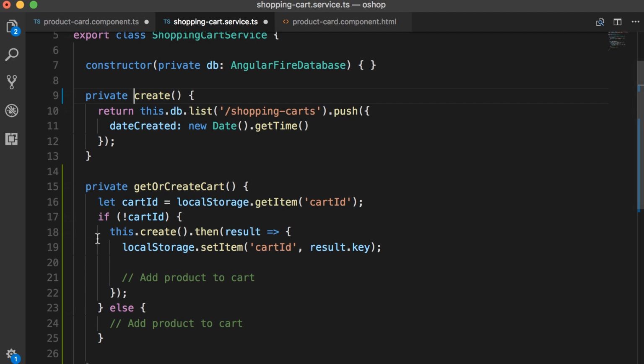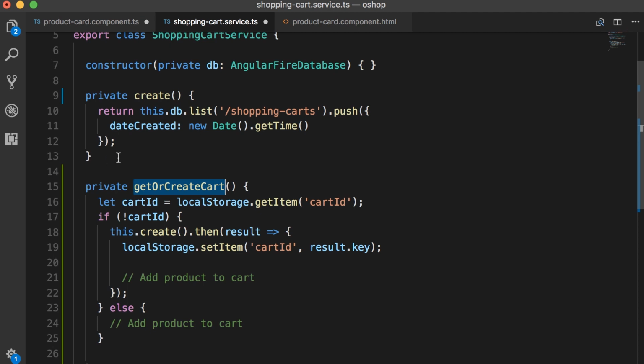Now, after we create a new shopping cart, we store the ID in the local storage. And here, instead of adding a product to the cart, we want to return a shopping cart object because our method is called getOrCreateCart. So this method is not responsible for adding anything to the shopping cart. It's purely focused on getting a reference to a shopping cart.